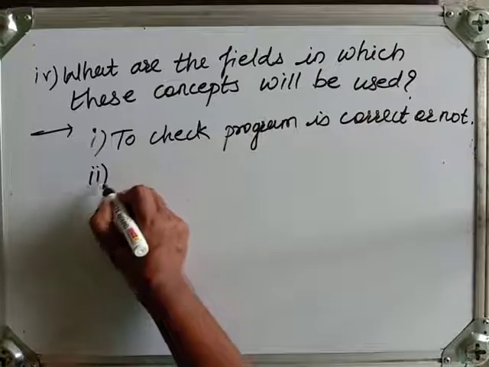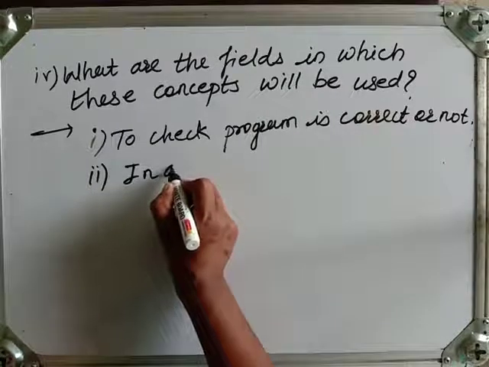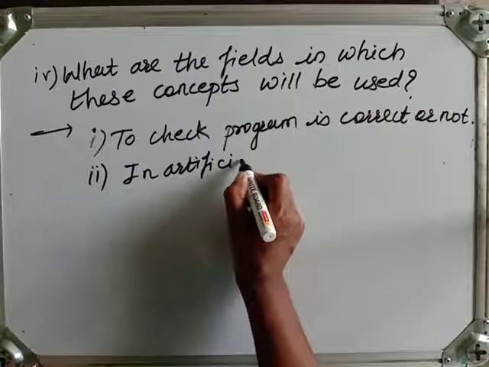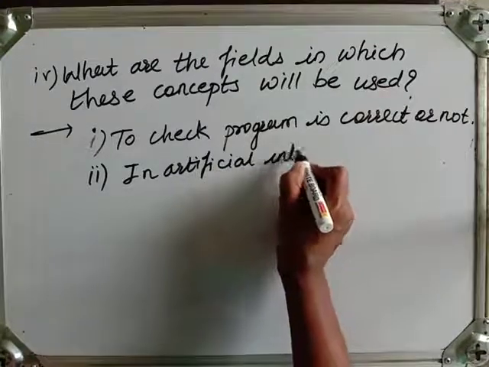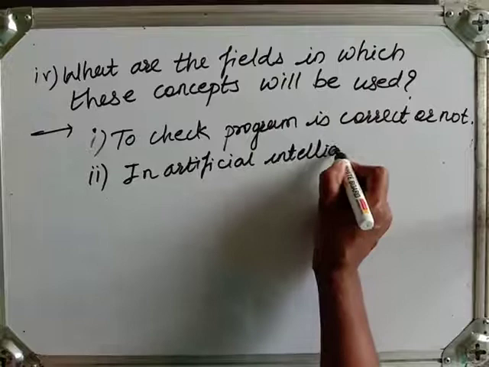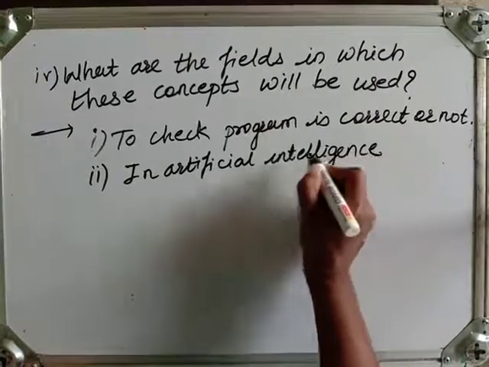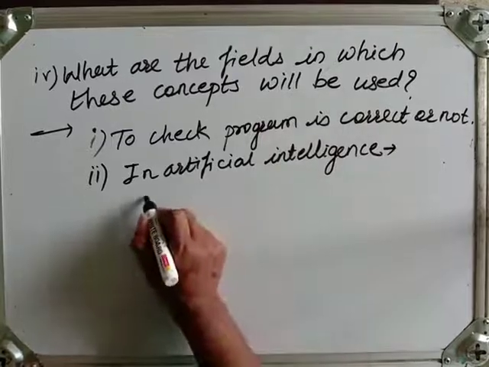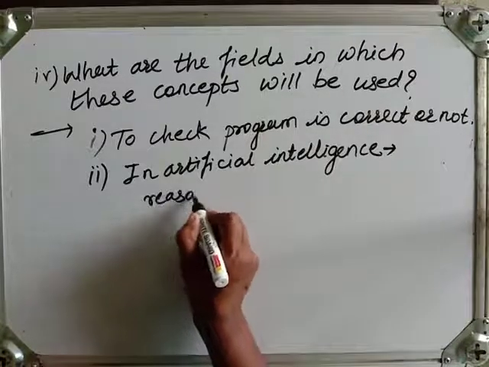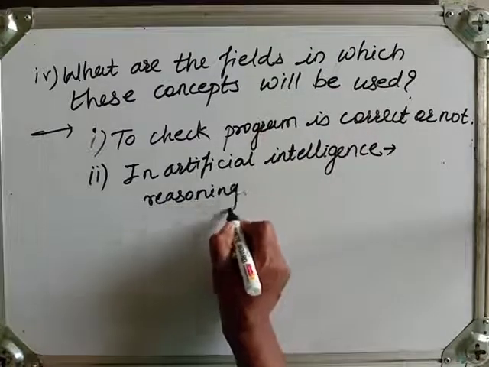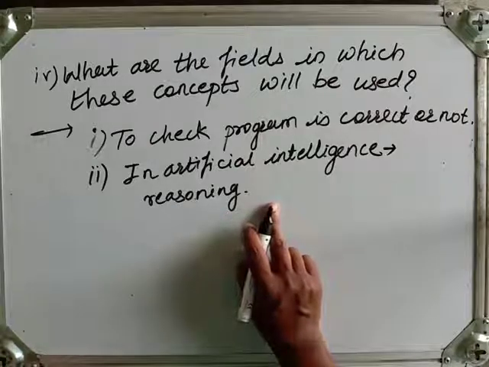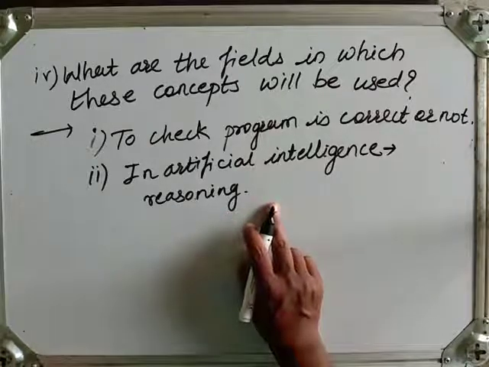Second thing, in artificial intelligence, actually you are using it in reasoning. Reasoning is a very important subject in competitive exams also. So in that one also this course is useful to you.